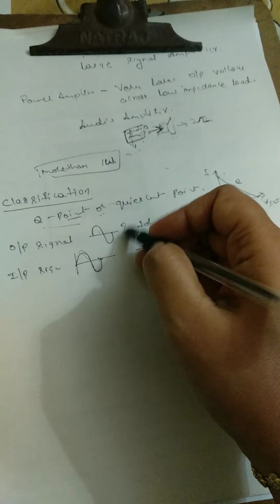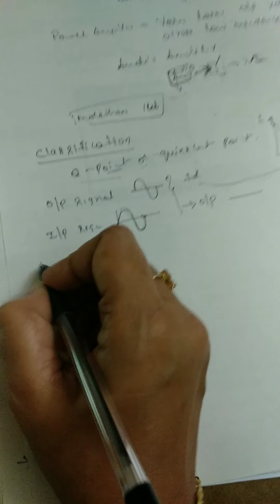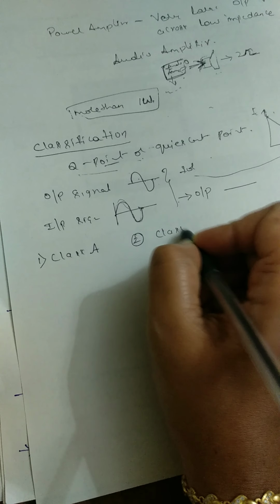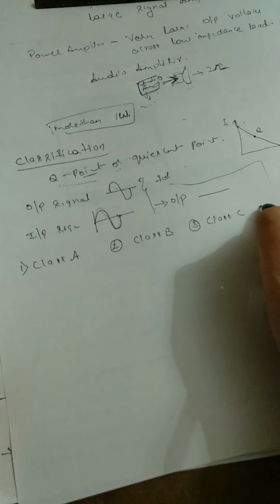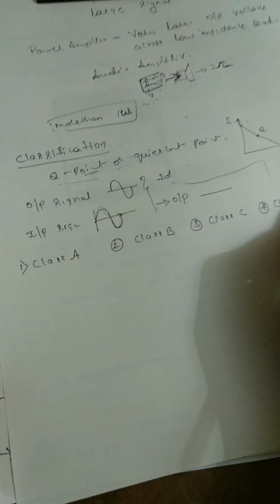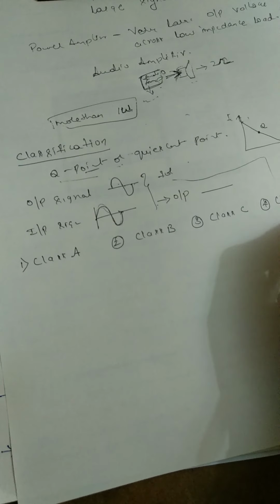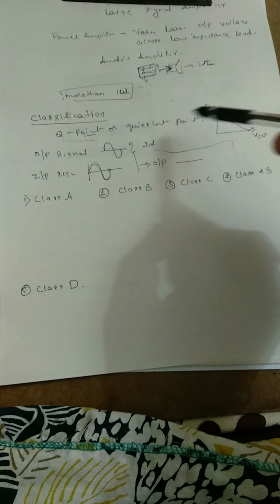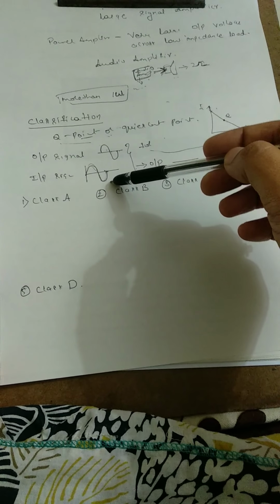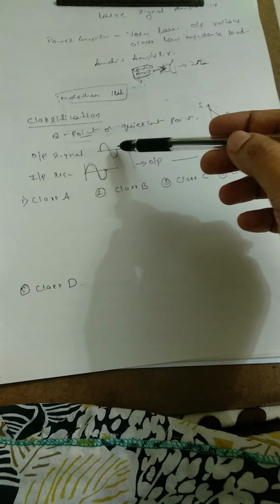Depending on these two factors, the first is class A, second is class B, third is class C, fourth is class AB, and the last one is class D amplifier. So amplifiers are classified depending on the Q point on the DC load line, and on how much output is varied for a full cycle of input signal.